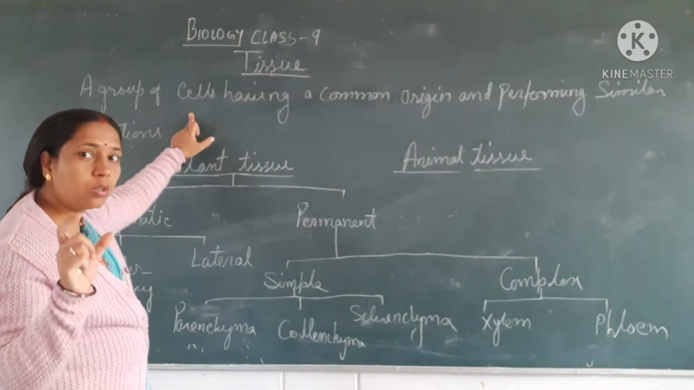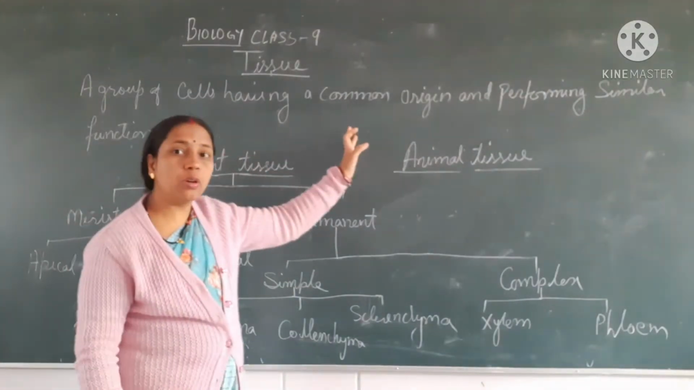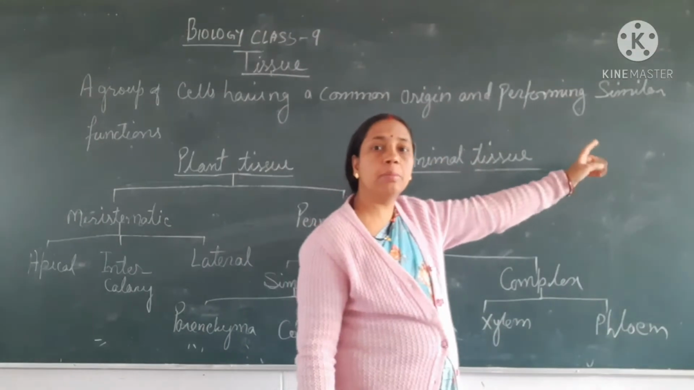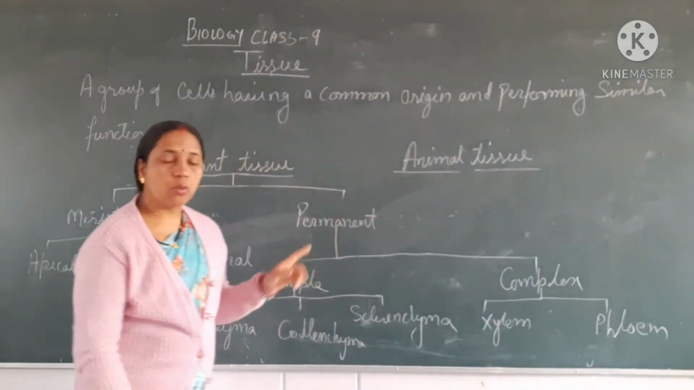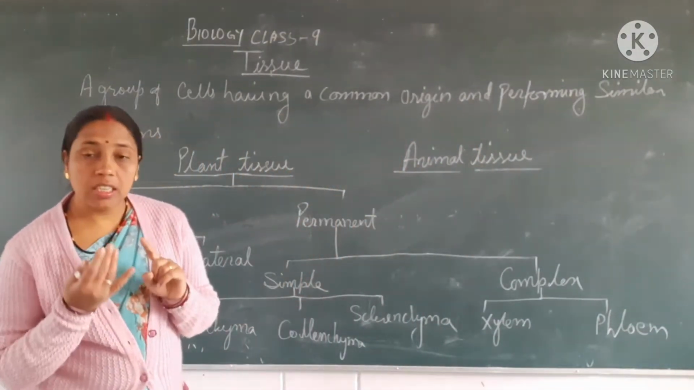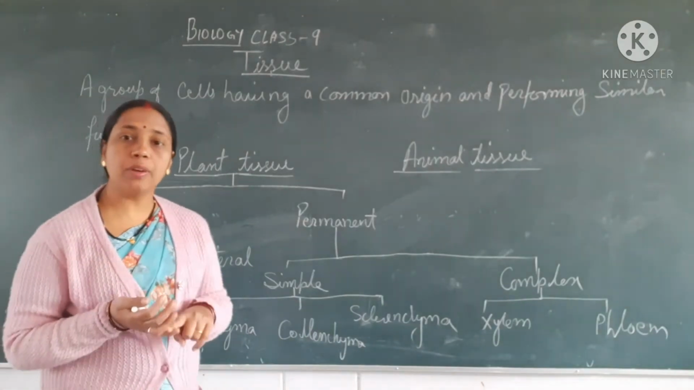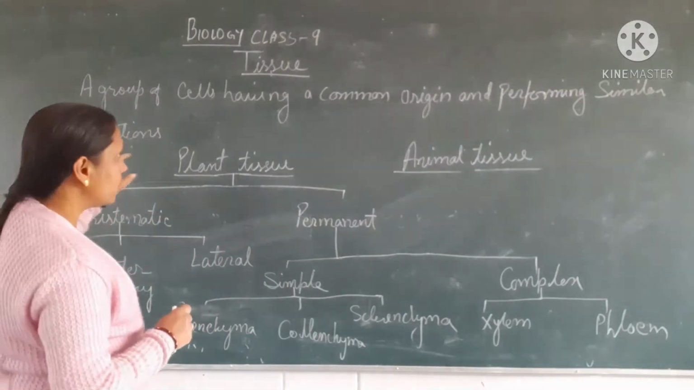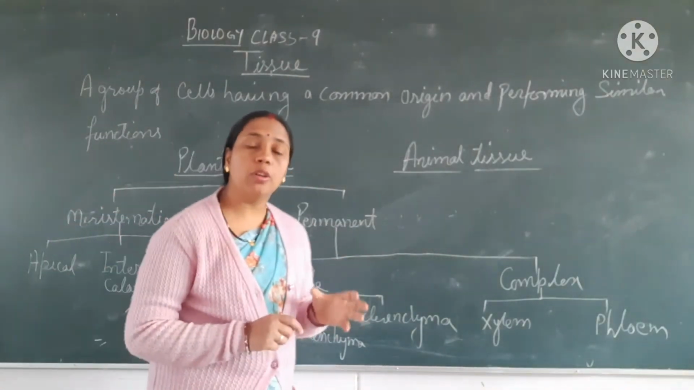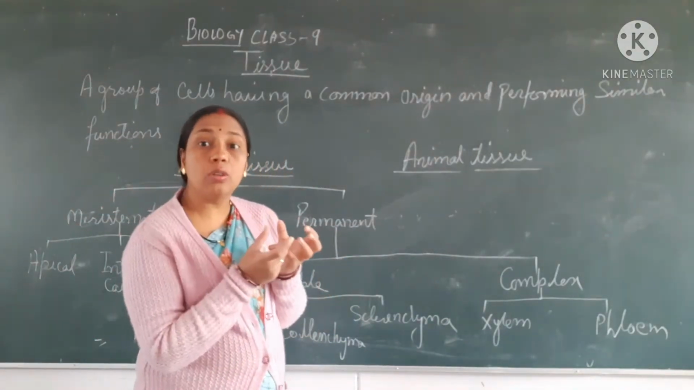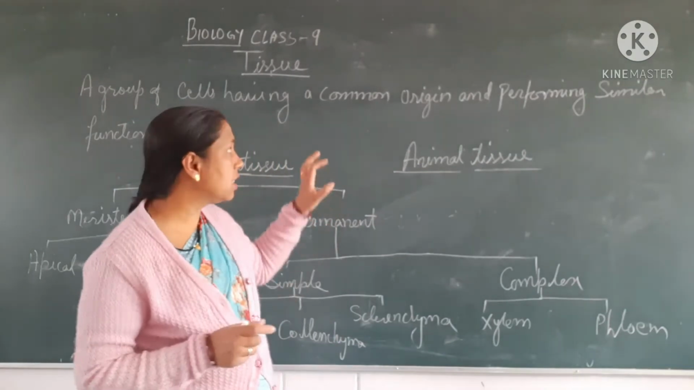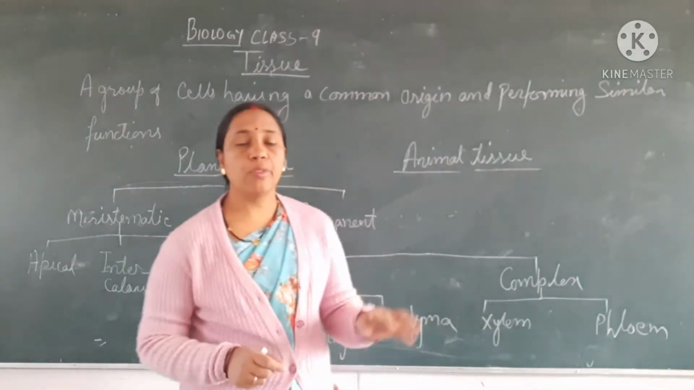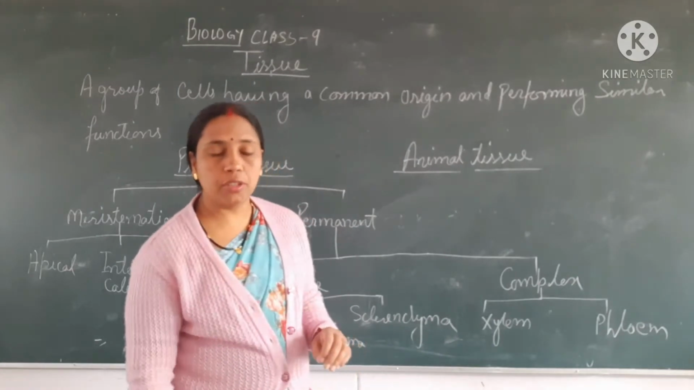Tissue is a group of cells having a common origin. It has a common origin and it performs similar functions. So what is a tissue? Tissue is a group of cells, an aggregation of cells, which is having a common origin. Means वो एक ही जगह से उनका origin हुआ है, बने हैं वो एक ही जगह से. Having common origin and perform similar function. So this is your tissue.